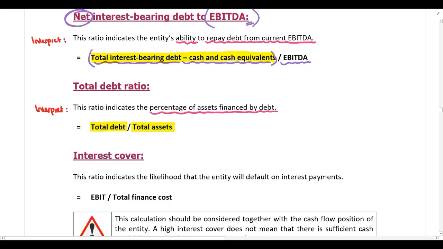Just as a recap, guys, remember please that should be the market value of interest-bearing debt in the calculation above, and this should also be the market value of debt and the market value of assets. Please note over here, we are not using total interest-bearing debt, we are using total debt, all debt. So this is the sum of your non-current liabilities plus your current liabilities. Total debt, not only interest-bearing debt, all debt.